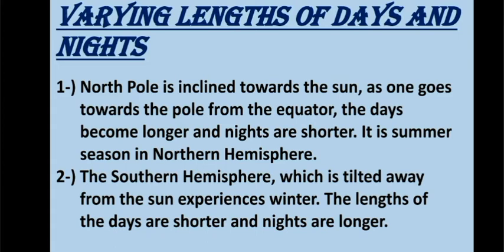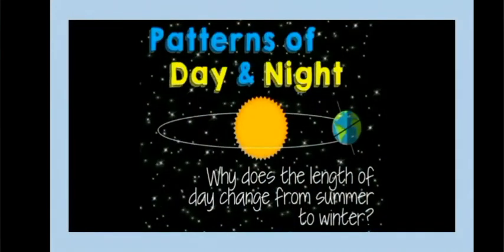The southern hemisphere, which is tilted away from the sun, experiences winter. The lengths of the days are shorter and the nights are longer. Beyond the Antarctic Circle, where the sun's rays do not reach, there is continuous darkness for 24 hours for about 6 months. Now again we will study the varying lengths of days and nights through one video so that it will be easy for you to understand.